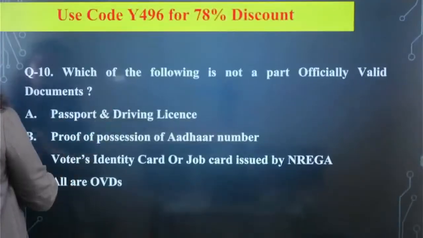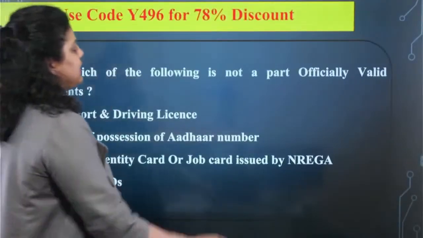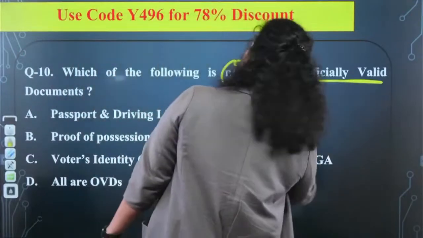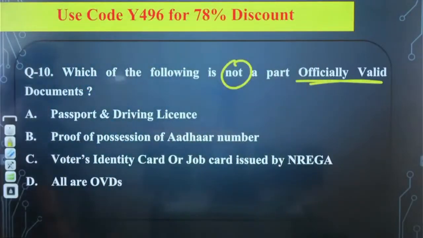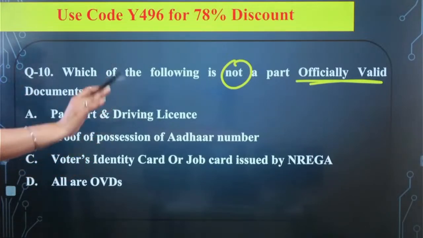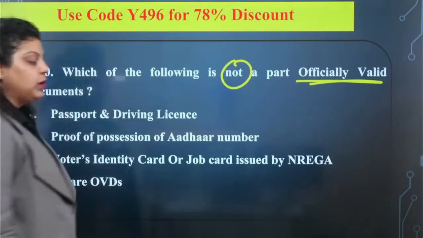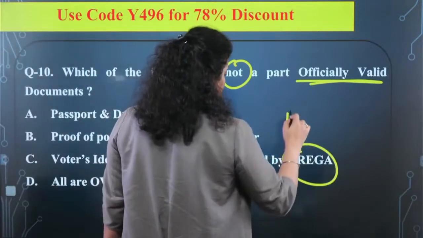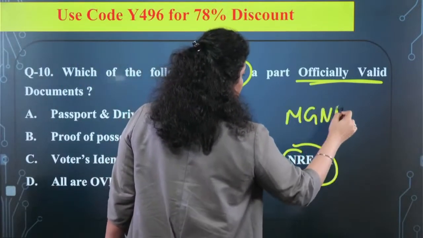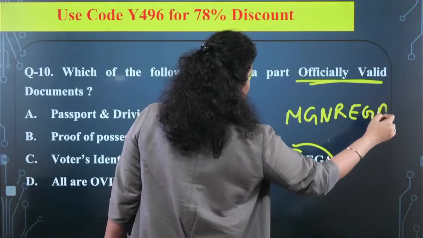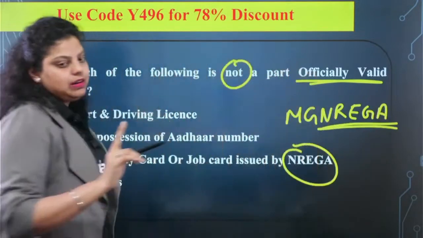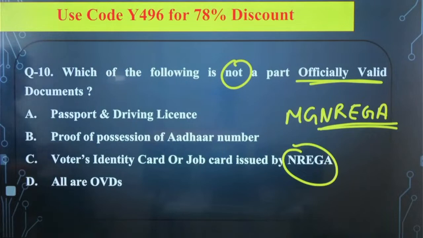Now the next question is talking about which of the following is not a part of officially valid documents. So out of these, which of the following is not a part of officially valid documents? First is saying passport and driving license. Second is saying proof of possession of Aadhaar number. Third, voter identity card or the job card issued by NREGA. Now what is NREGA? It is now known as MGNREGA, Mahatma Gandhi National Rural Employment Guarantee Act, in which a minimum of 100 days of guaranteed employment is provided by the government to the persons.